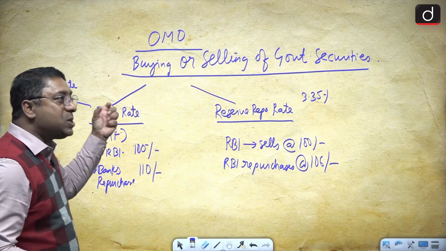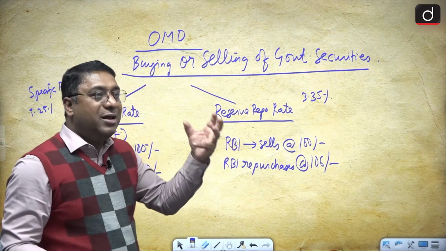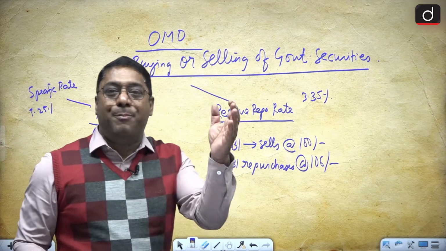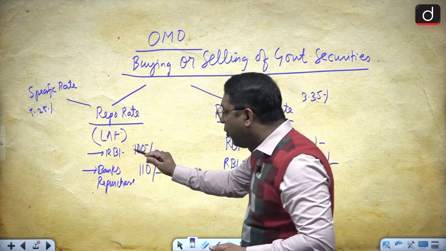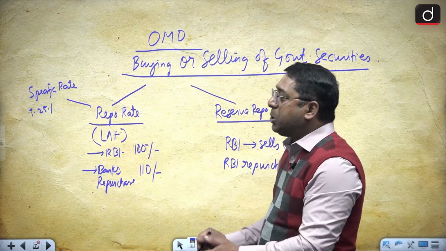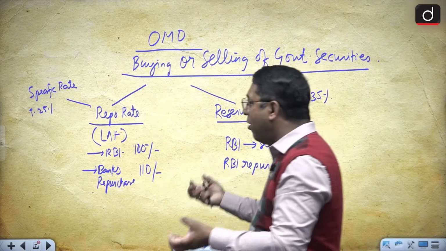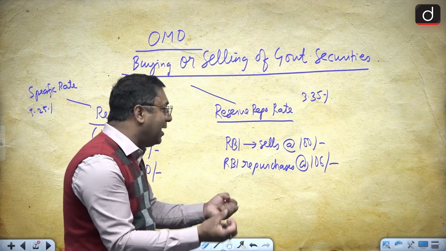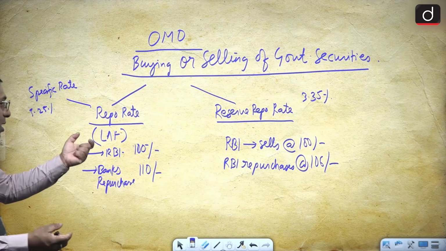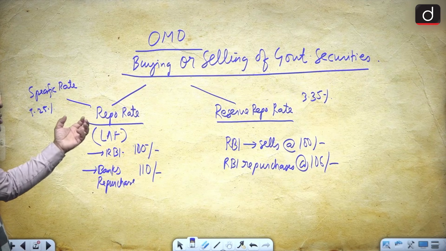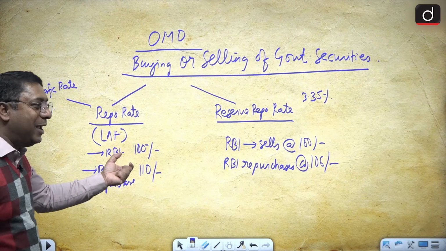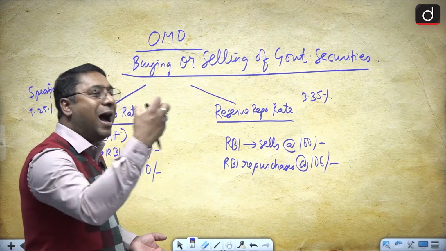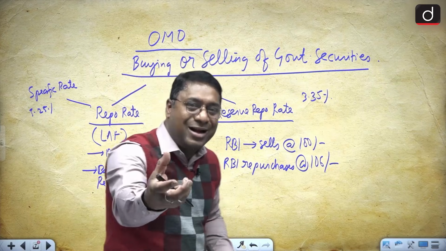But here, in the repo rate or reverse repo rate, there is a repurchase agreement between the bank and the RBI. In the repo rate, it is the bank which has to repurchase from the RBI. And in the reverse repo rate, it is the RBI which has to repurchase. Here, it is the banks who sell the bonds to the RBI at a price and they repurchase it at a higher price, for example, 110 rupees.